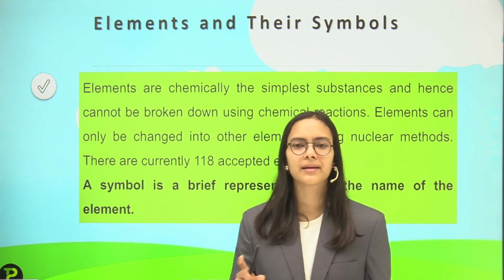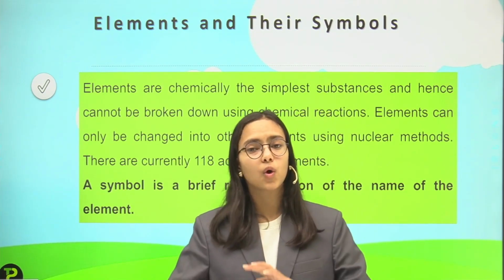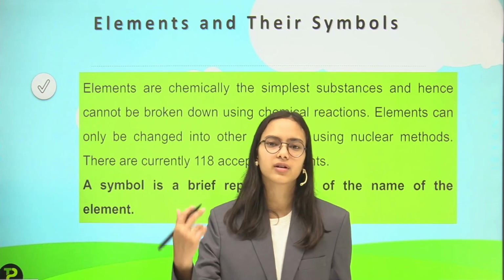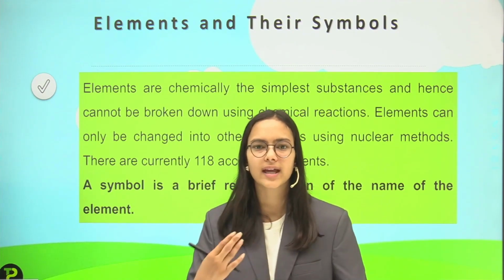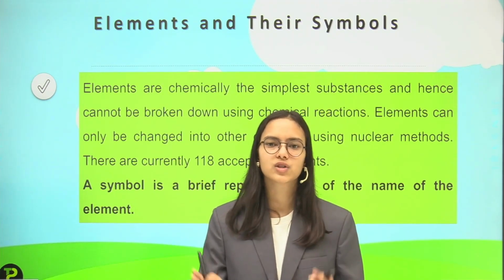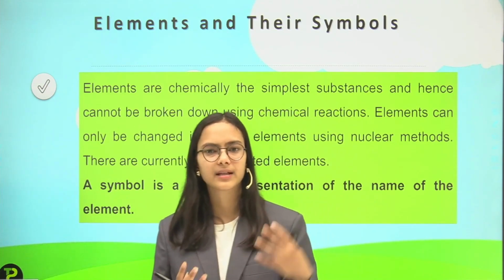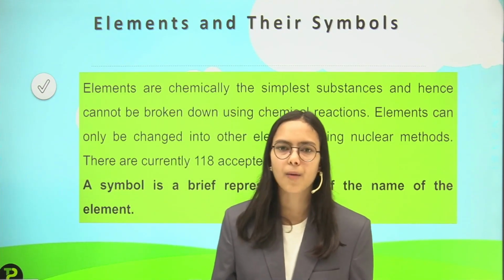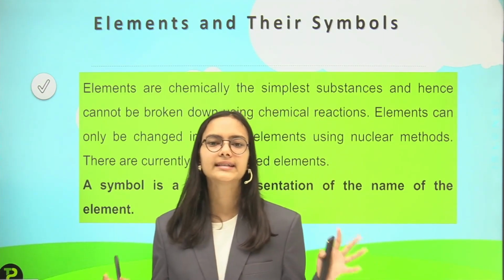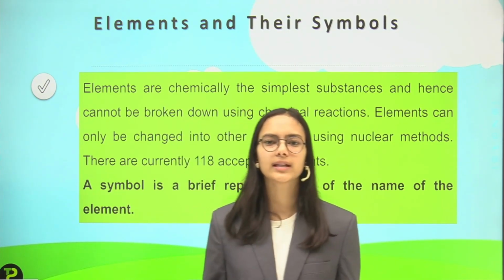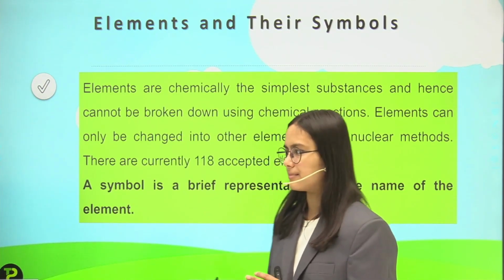In total the elements are 118, which includes all the elements you might have heard of, like hydrogen, helium, oxygen, carbon, iron, copper, gold. All these are elements, and in total there are 118 elements.